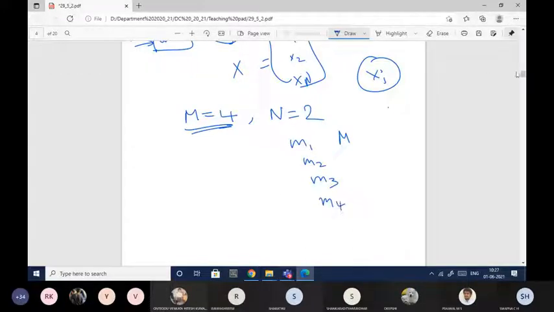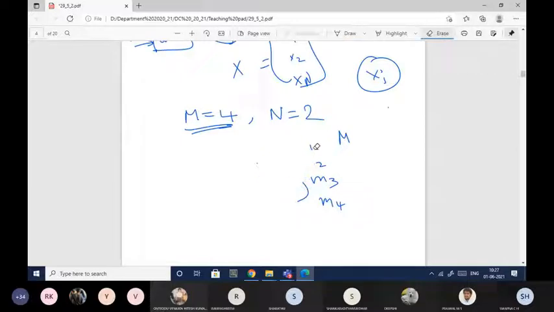By using the maximum likelihood function, we will find out yk. If the yk value falls in a particular region, then the decision will be taken in favor of m1. If the yk value falls in this region, then we will take the decision in favor of m2. In the same way m3, in the same way m4. The application of this we will see in the next chapter.